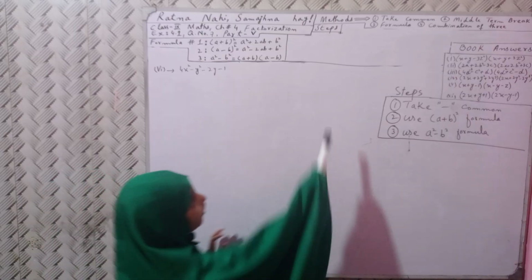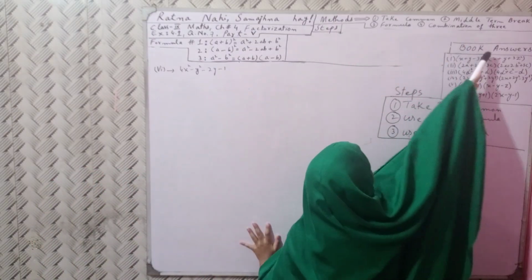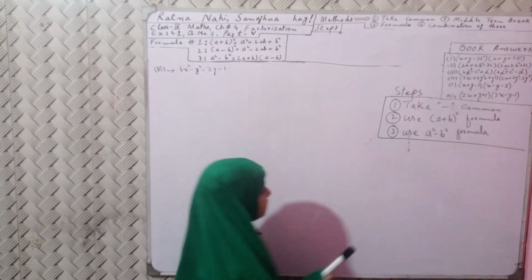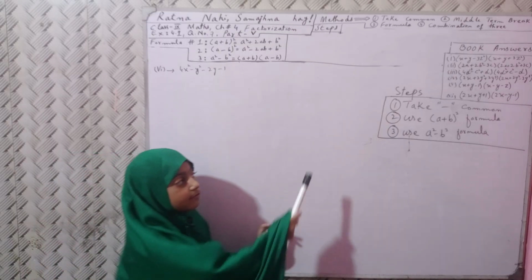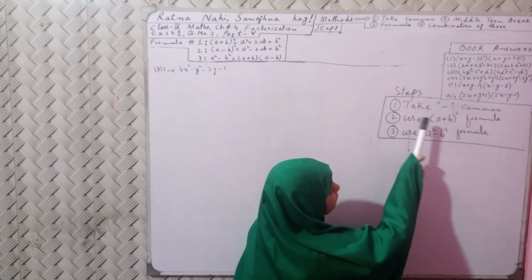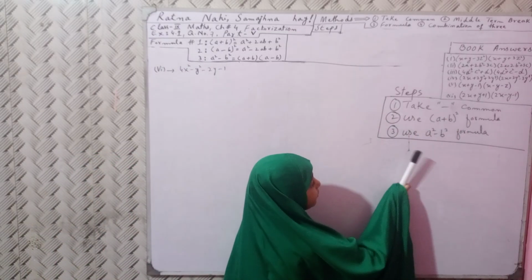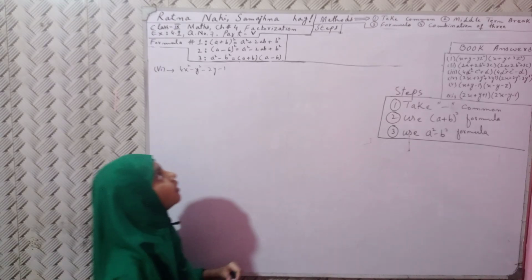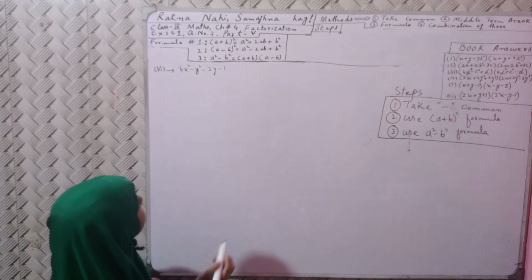The method of solving is to take common, break the middle term, and use a combination of these three formulas. The solving steps are to take minus common, use the a plus b whole square formula, and use the a minus b whole square formula. First of all, take minus common.